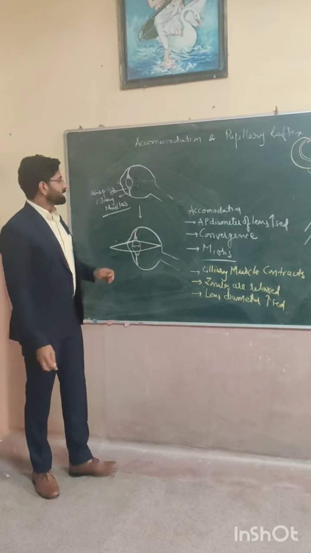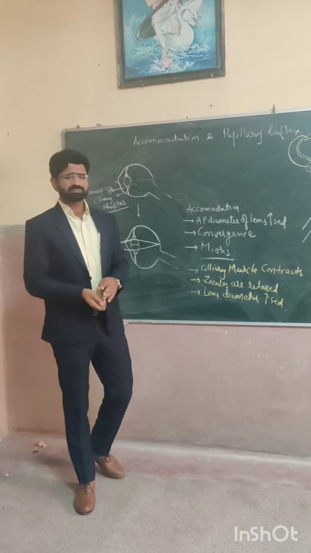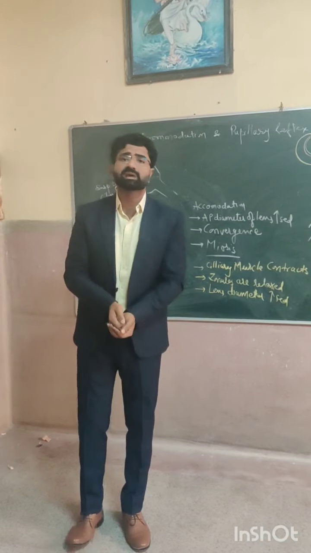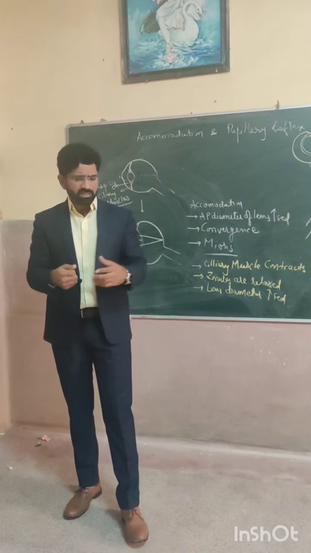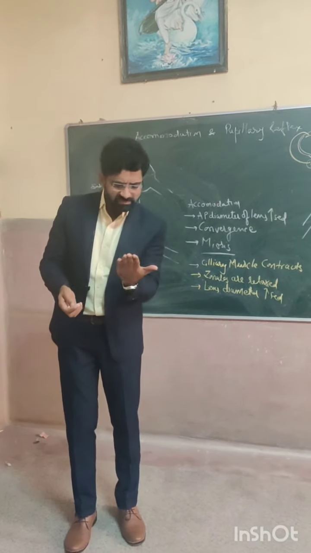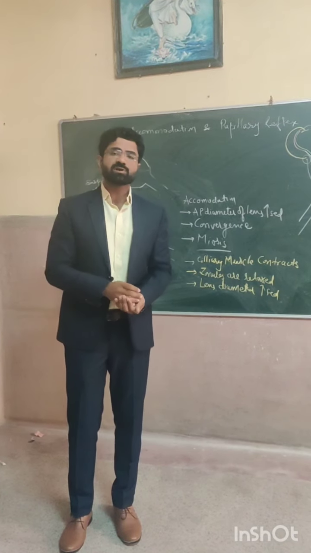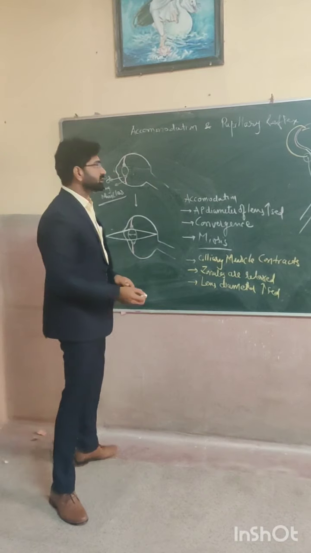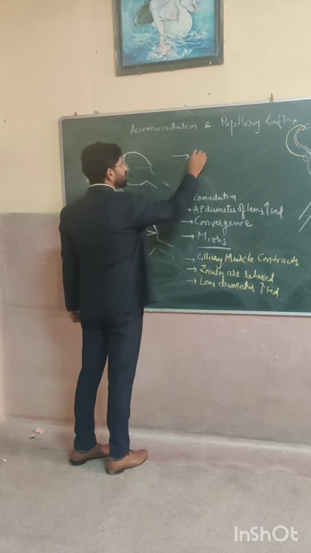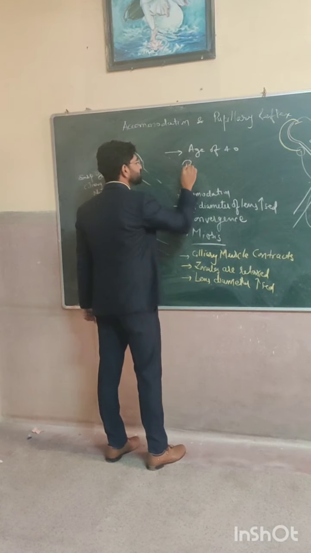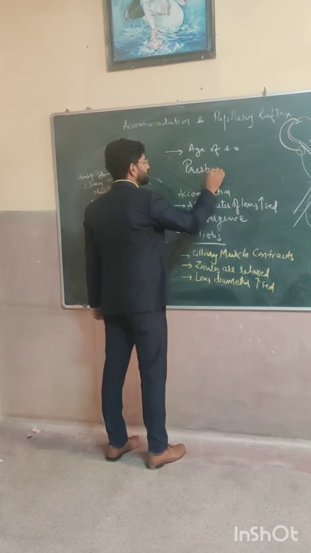Clear? Now there can be some problems with age. Some people at the age of 40 years usually say, we can't see near objects, we can't read the newspaper. It is just because of a disease, a physiological disease which comes at the age of 40, and it is known as presbyopia.